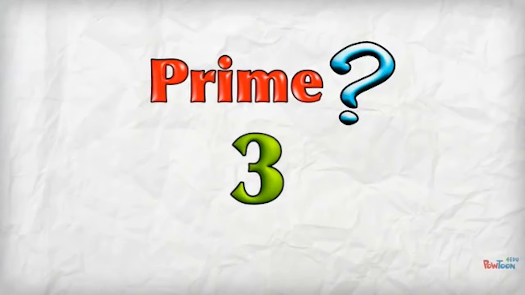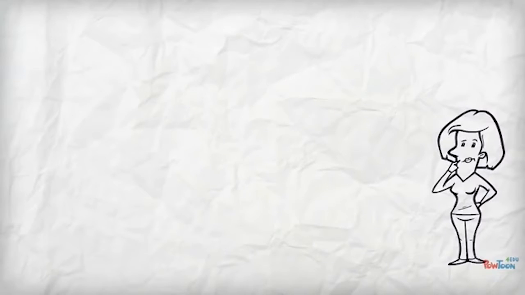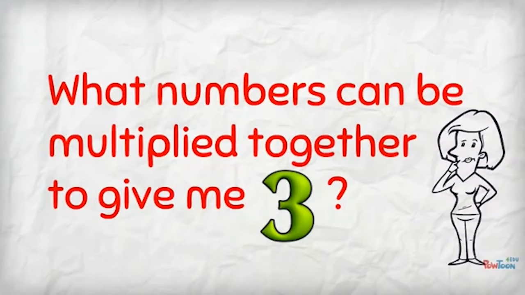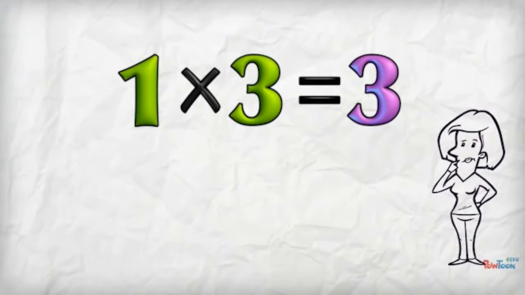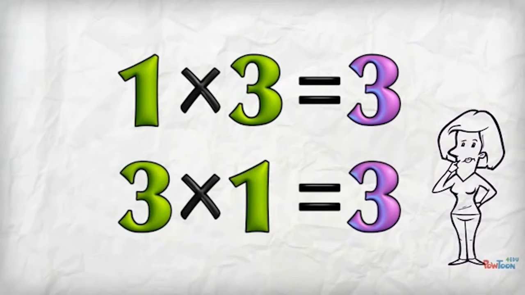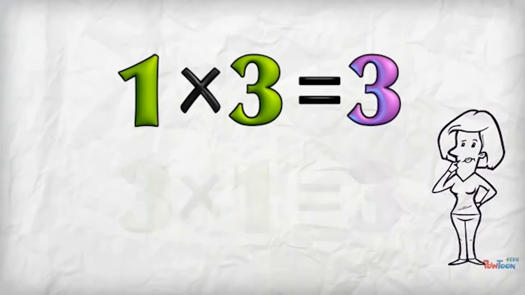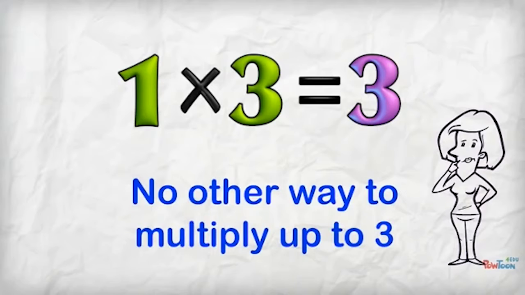The number 3. Is it a prime number? To find out, I say to myself, what numbers can be multiplied together to give me 3? Well, I can say 1 times 3 is 3, or 3 times 1 is 3. There is no other way to multiply up to 3 using natural numbers.